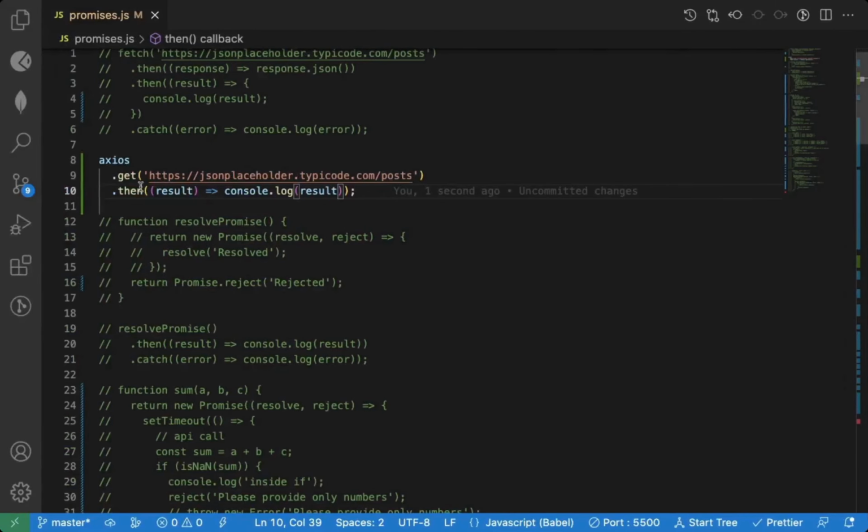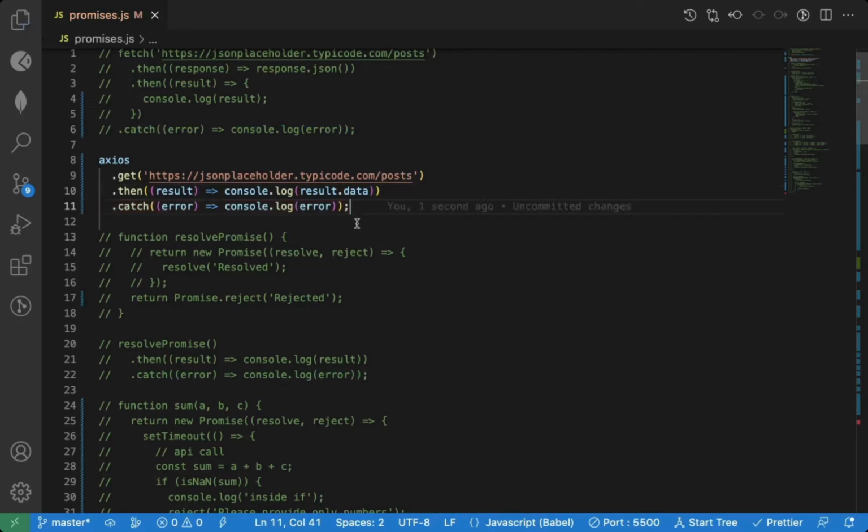So when you are using Axios, you always get the actual data in the data property, result.data, and you also attach .catch here. This is the way you can use the promises and get that data.